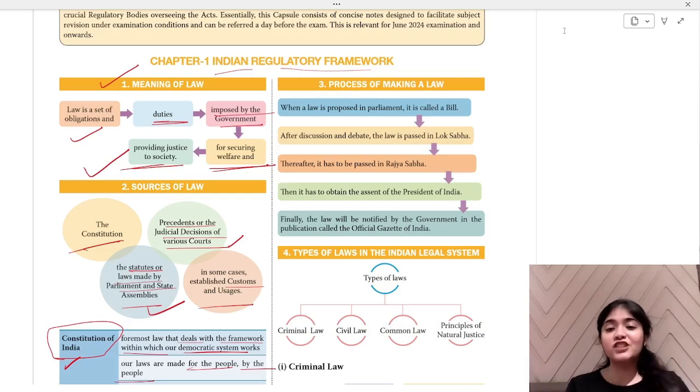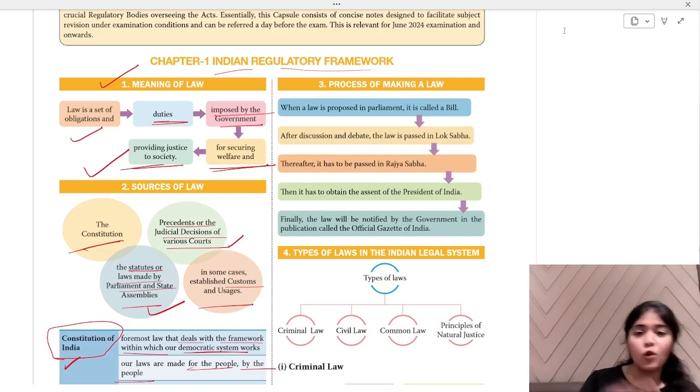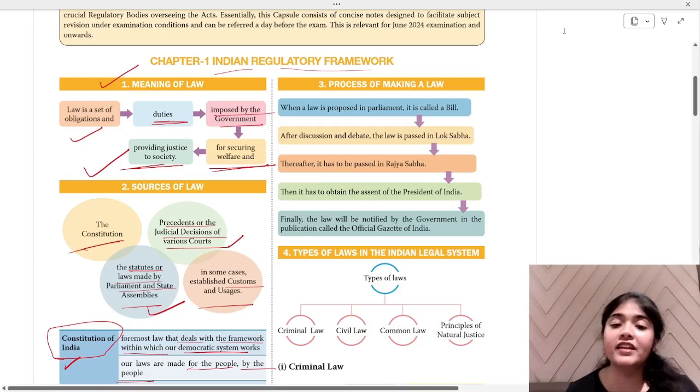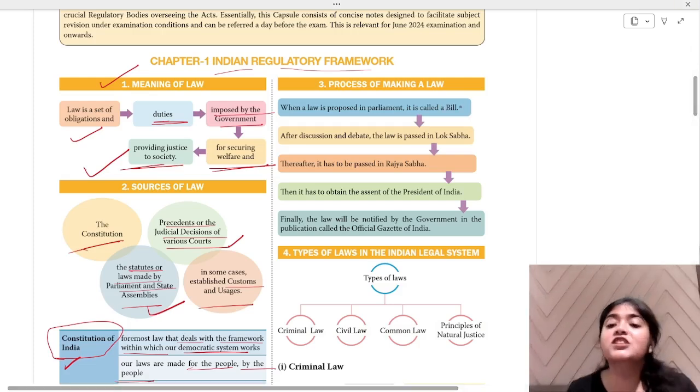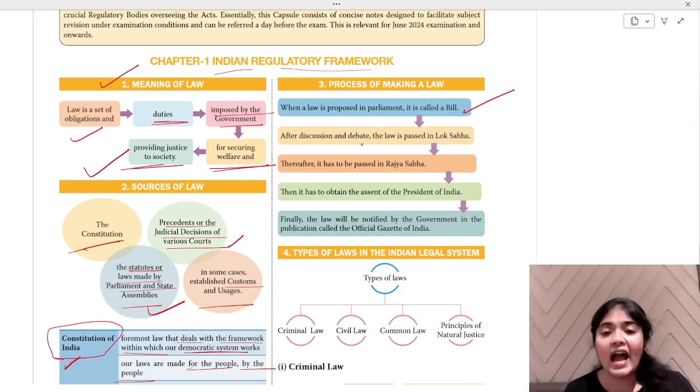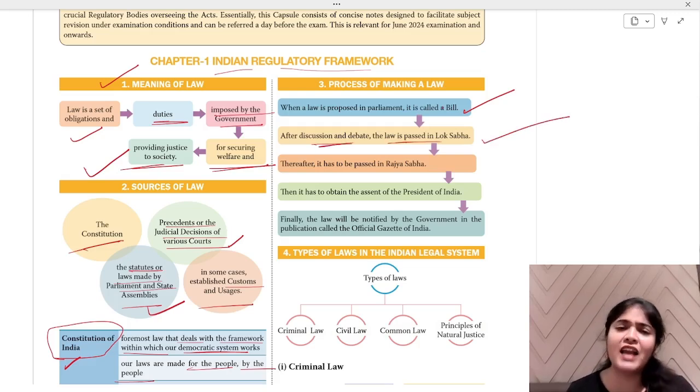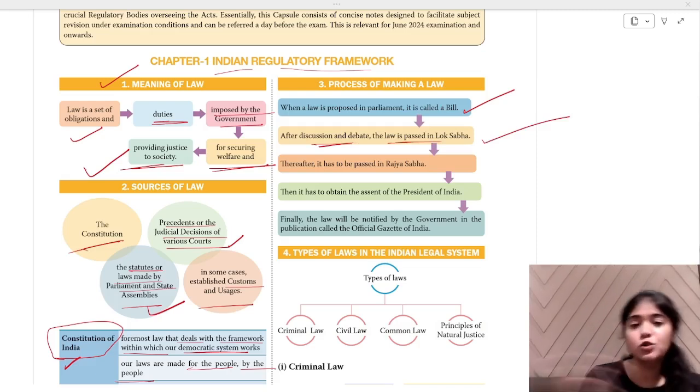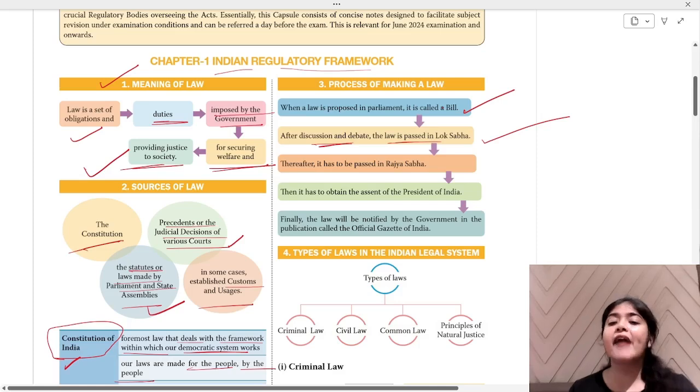Now, the process of making a law. When a law is proposed in parliament, it is called a bill. It goes through various stages. First, it becomes a bill. When it is proposed in parliament, it is a bill. After discussion and debate, the law is passed in Lok Sabha. Discussion will happen on whether it is right or wrong. People will argue, people will say yes, no, all these things will be happening, and then it will be passed in Lok Sabha.